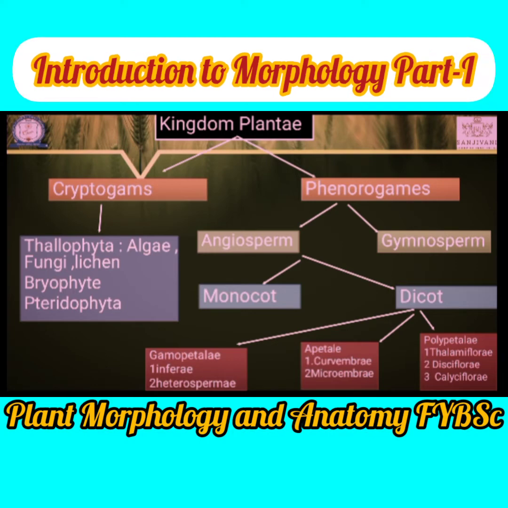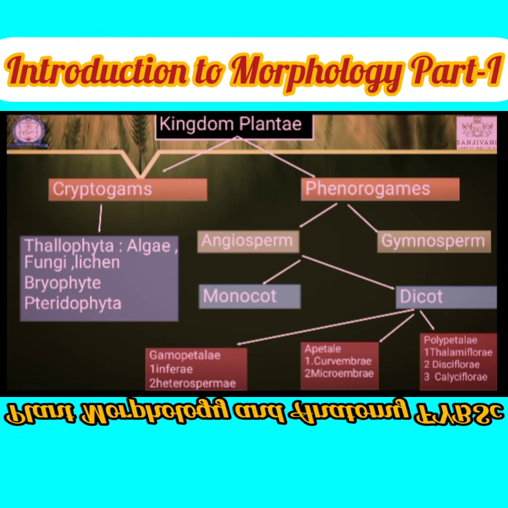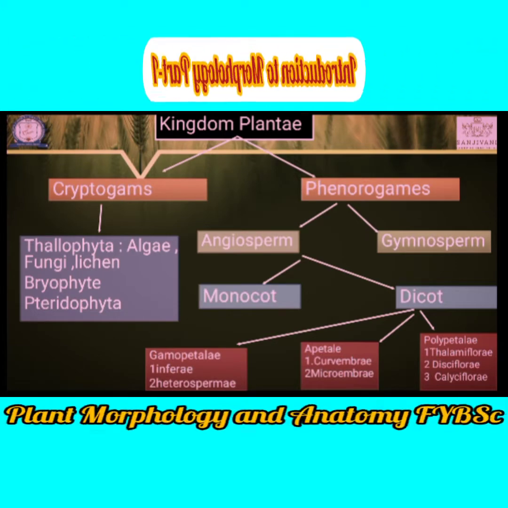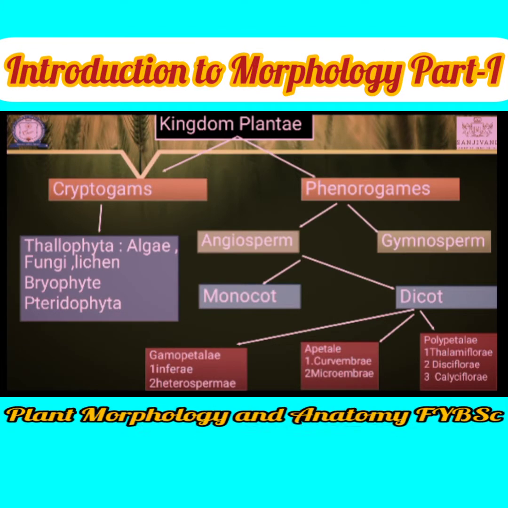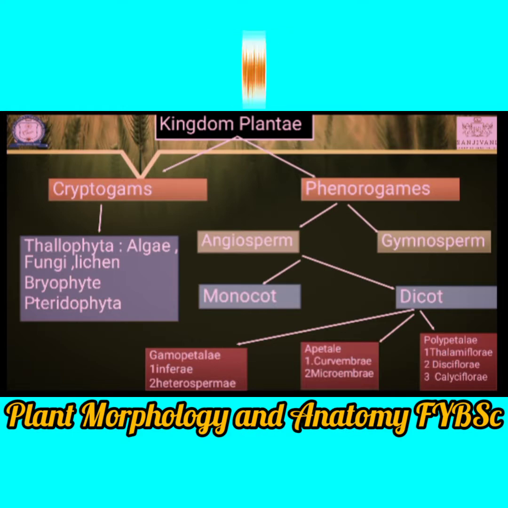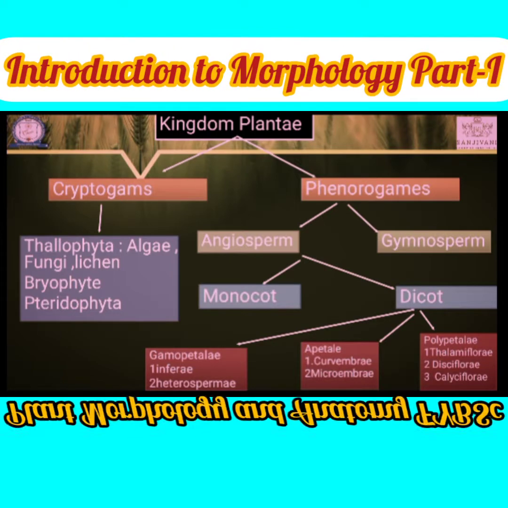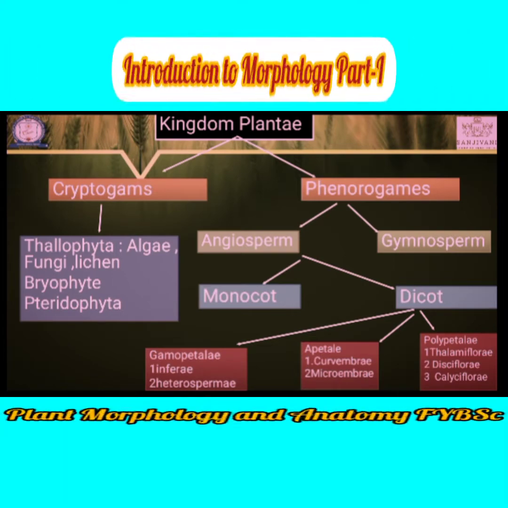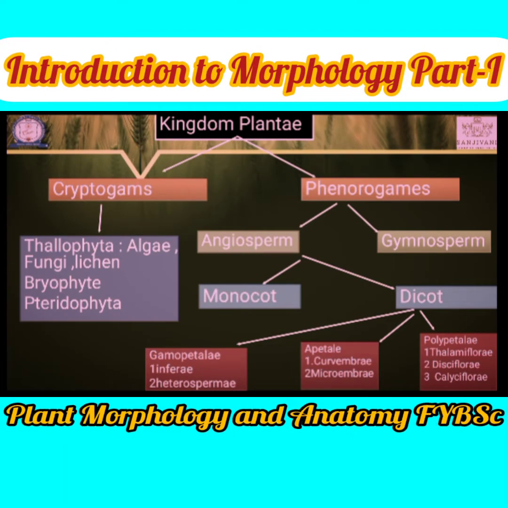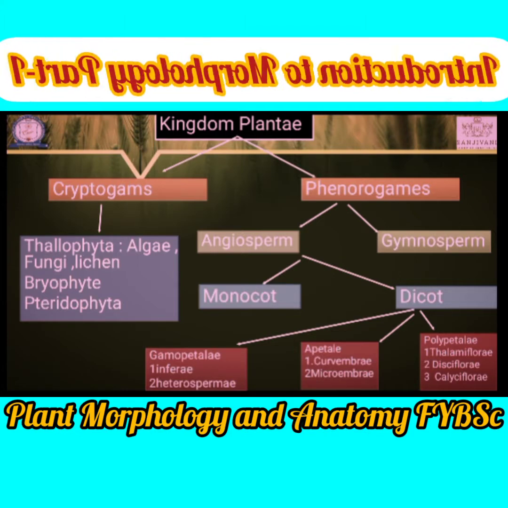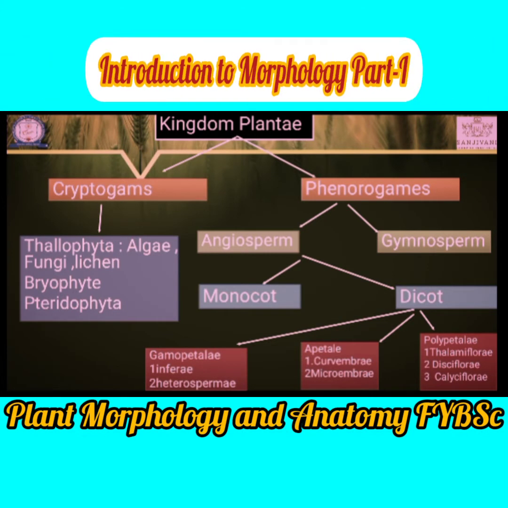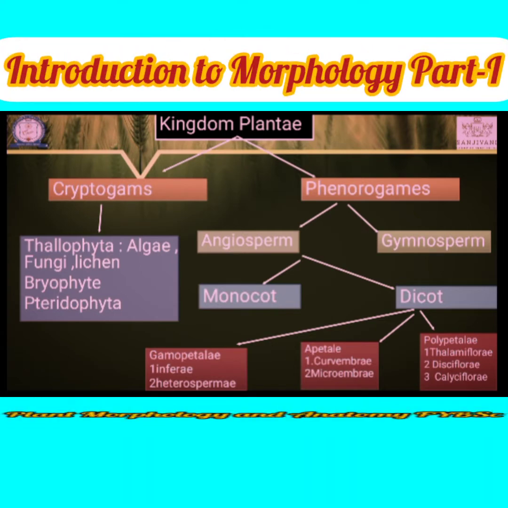Then below that, first we see the cryptogams. The cryptogams are classified into three types: thallophyte, bryophyte, and pteridophyte. Thallophyte means the plant body is thalloid. It is not divisible into root, stem, and leaf. Thallophyte is classified into three more subdivisions: algae, fungi, and lichen.